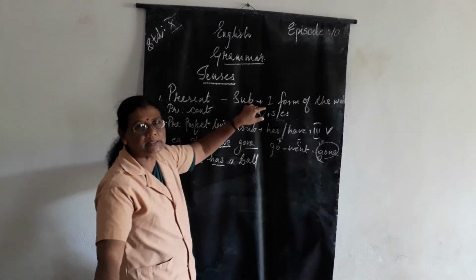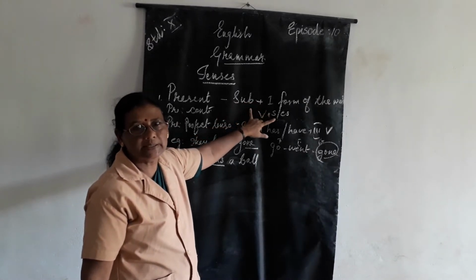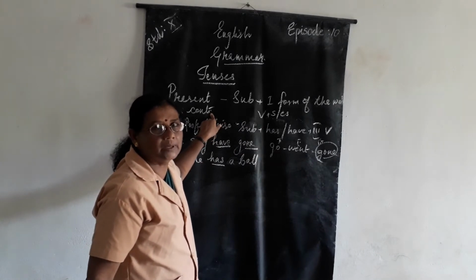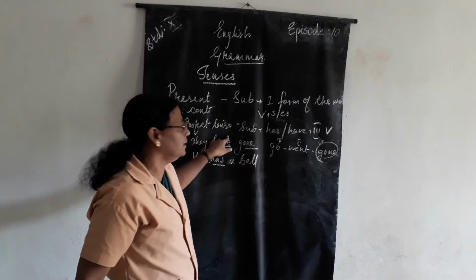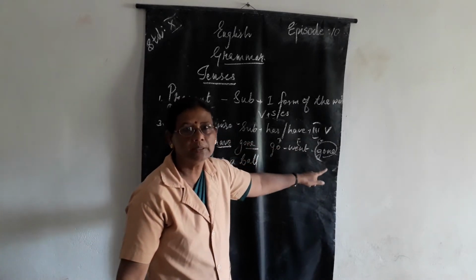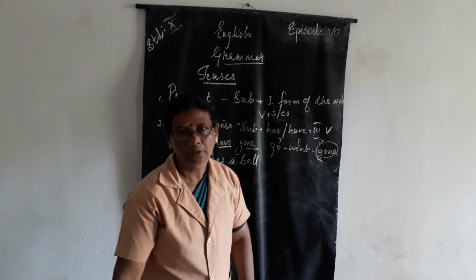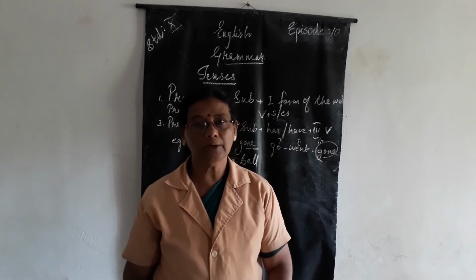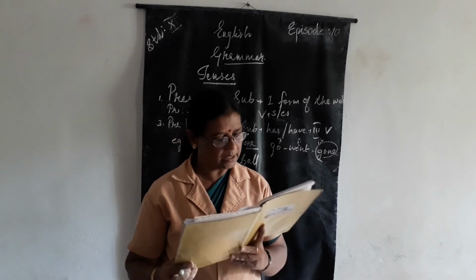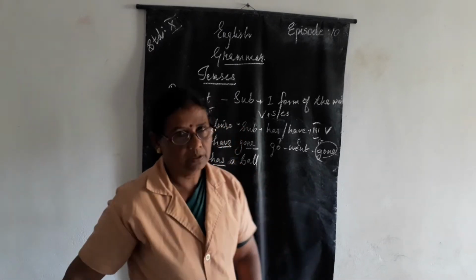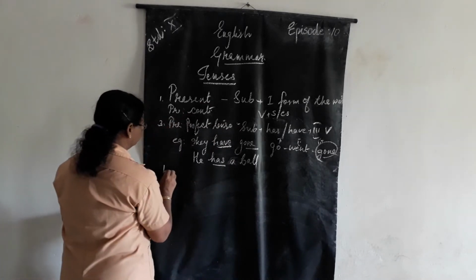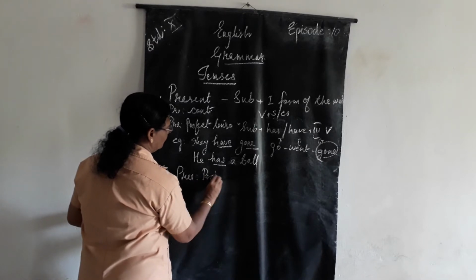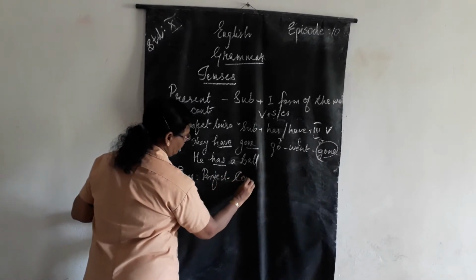So now present continuous and present perfect tense. So in the first, the change is in the verb, s or es is added. In the second, is, am, are plus verb plus ing. And in the third, has and have plus third form of the verb. Got the idea, all of you? I think you are remembering all that we have studied. Now we are coming to the fourth one. That is present perfect continuous.